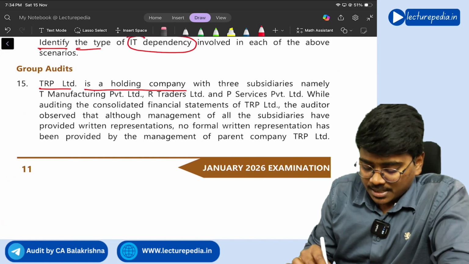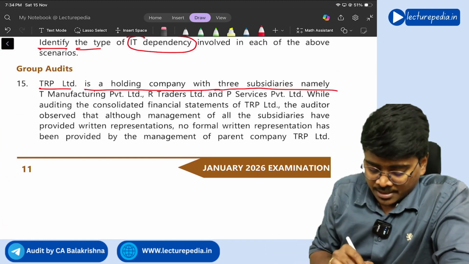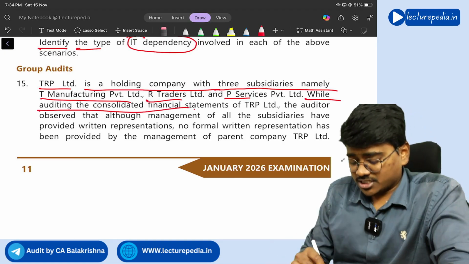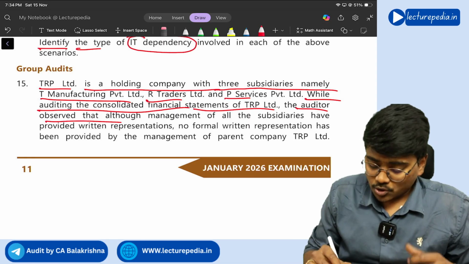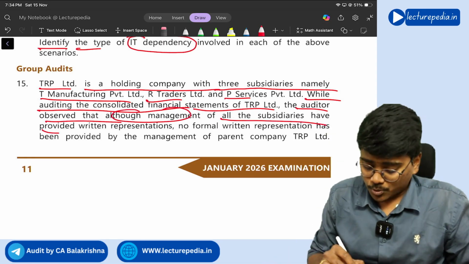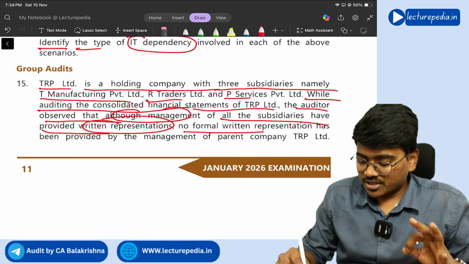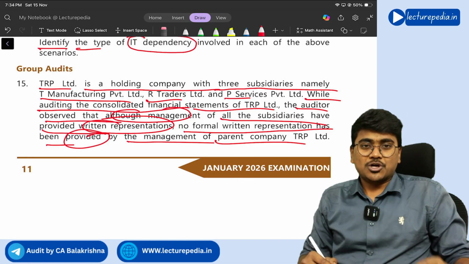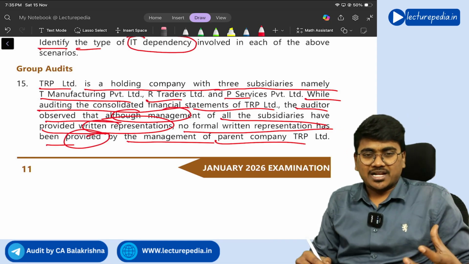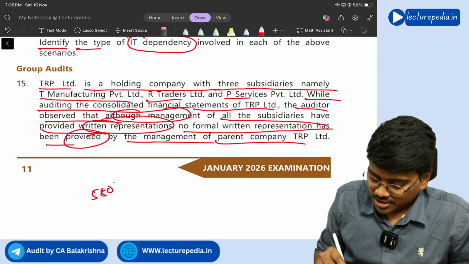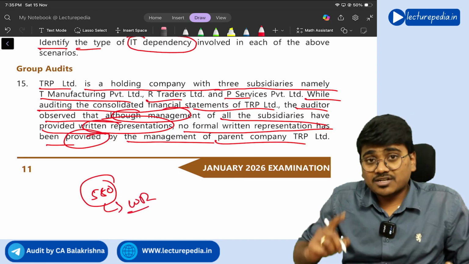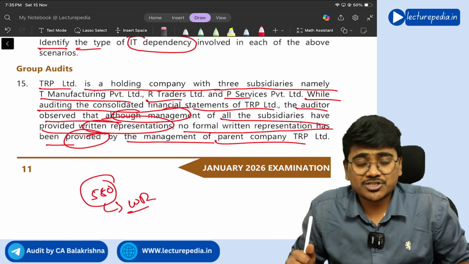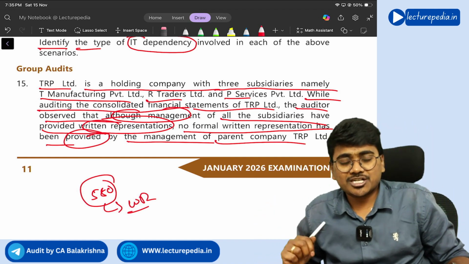TRP Limited is a holding company with three subsidiaries, namely T Manufacturing Private Limited (RP). While auditing the consolidated financial statements of TRP Limited, auditor observed that although management of all subsidiaries have provided written representation, no formal written representation has been provided by management of parent company. So if you are auditing consolidated financial statements as per SA 580, you need to obtain written representation from parent company saying that they have fulfilled their responsibility for preparation of financial statements as per the applicable financial reporting framework,